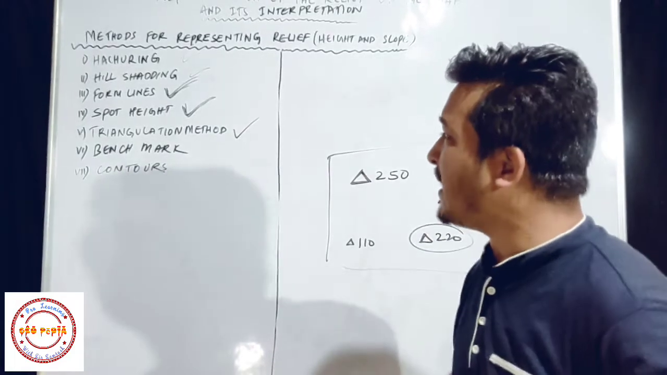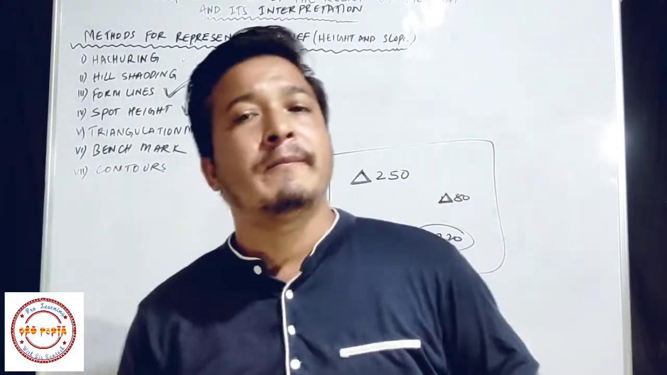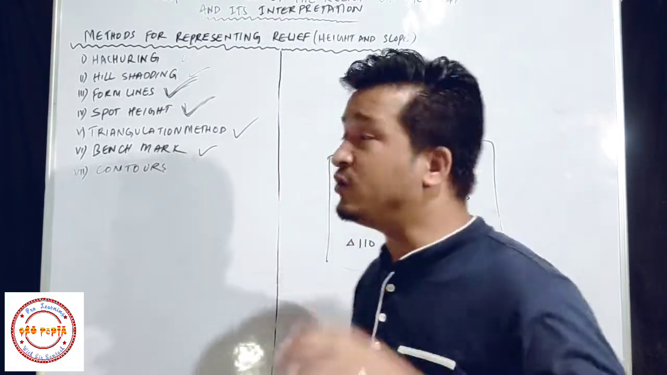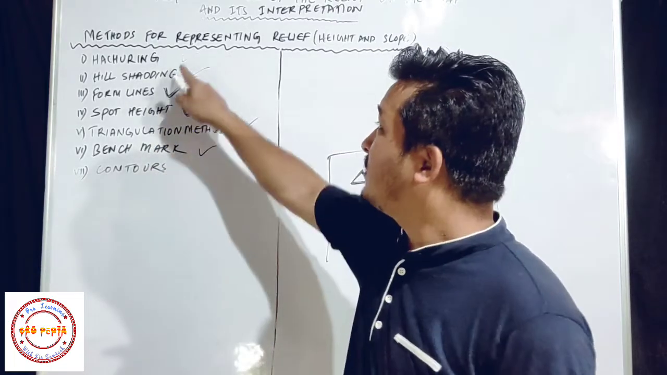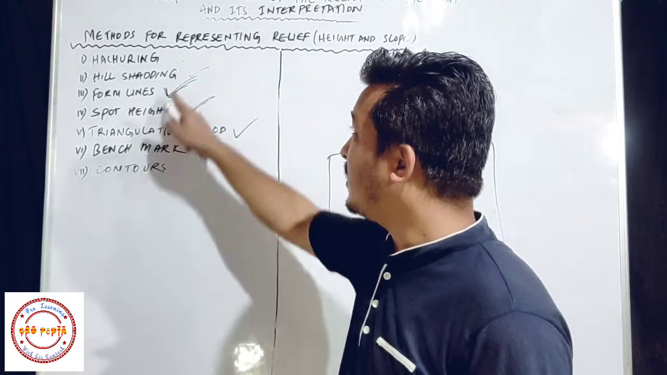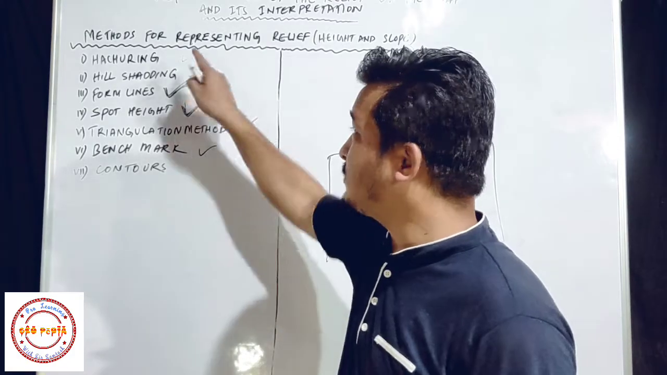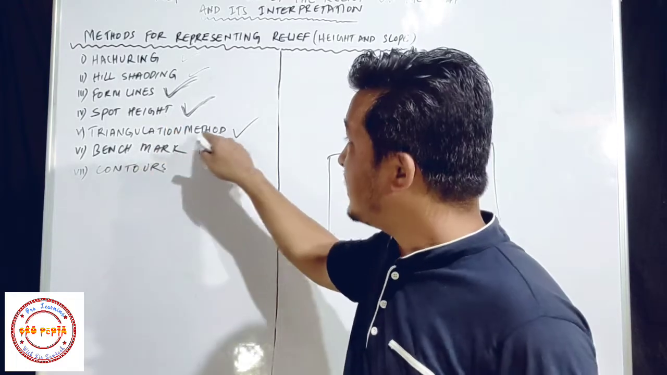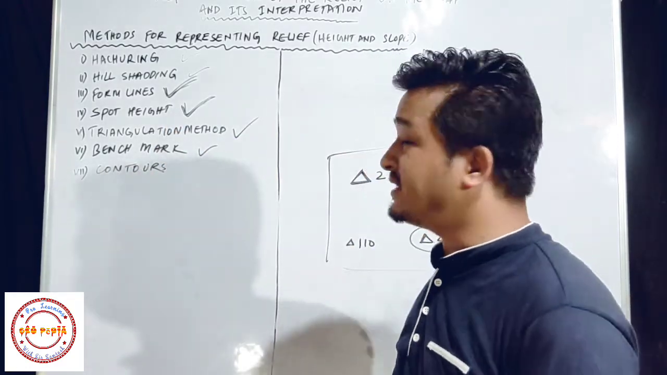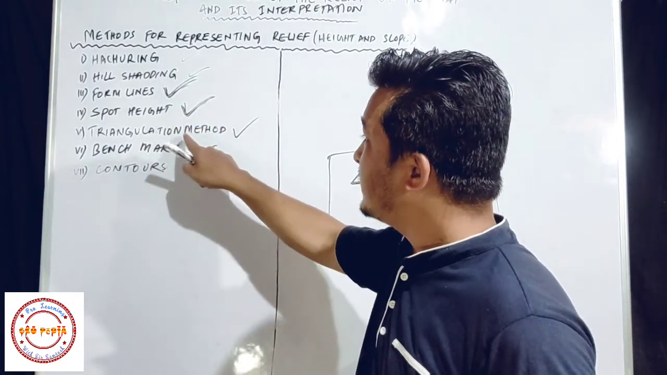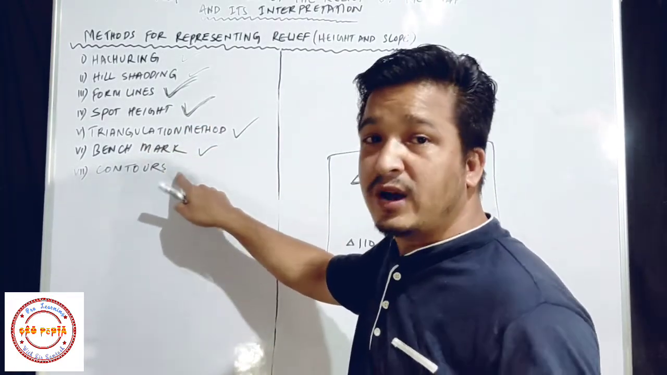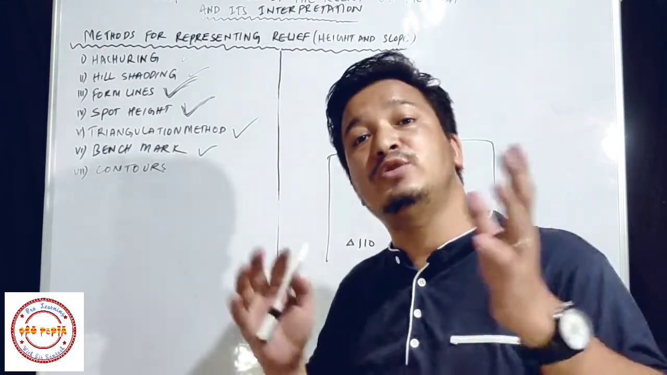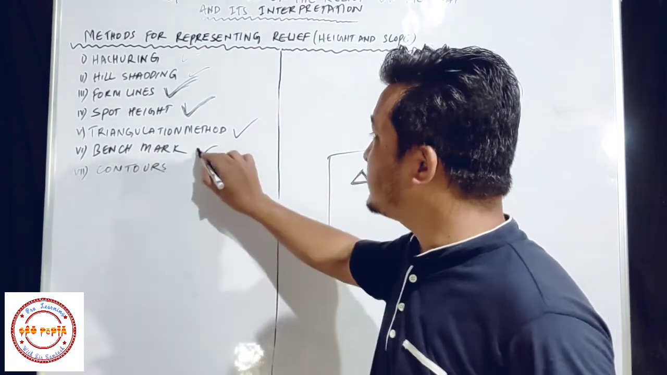Okay. Now next we have here benchmark. This is also one method by which we can show the height of the region. What you have seen, this shows only the slope of the region, whether it is steep or gentle, and it shows the direction also. Spot height gives us the height of the region. The triangulation method also gives us the actual height of the region. And spot height, triangulation method, benchmark, and contours, all these are written after doing an actual survey of the region. Okay, so next we have benchmark.